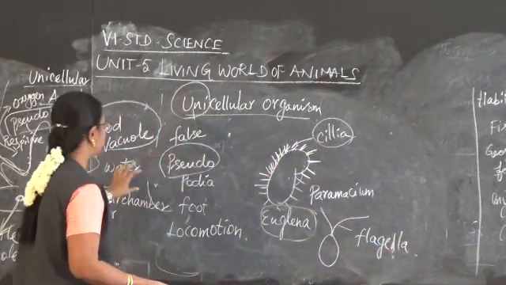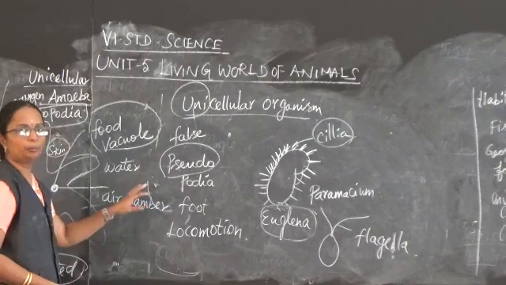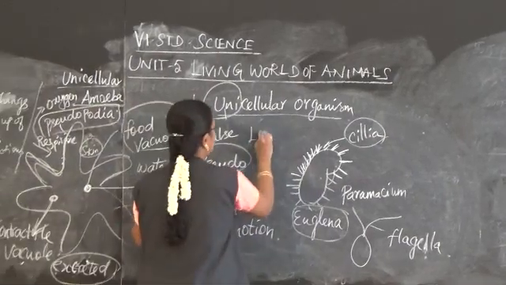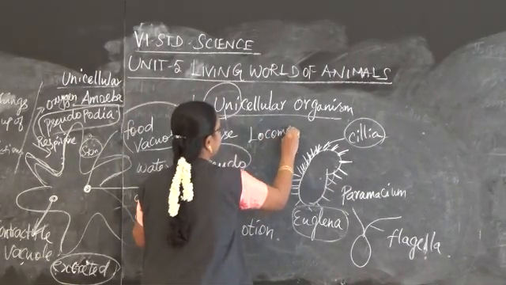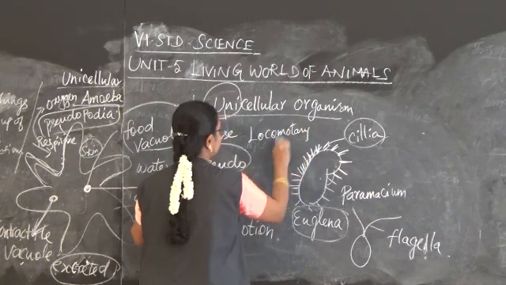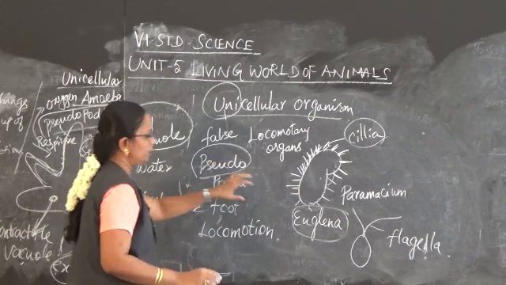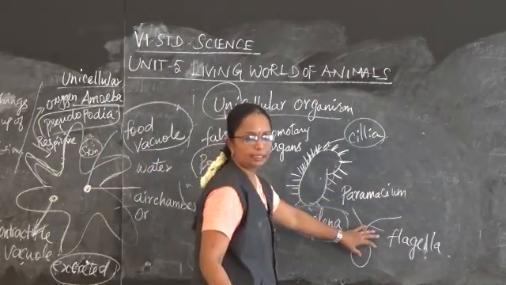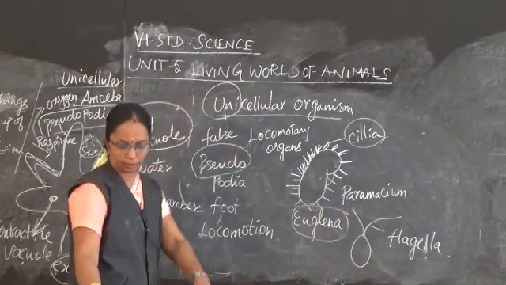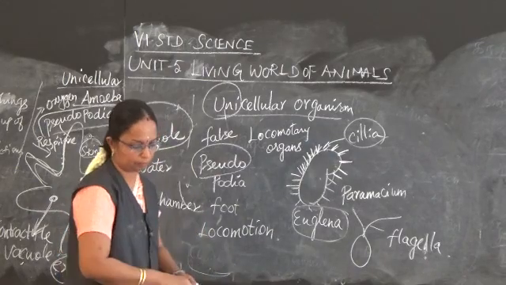Cilia, flagella, and pseudopodia are considered to be locomotory organs. Locomotion means movement.